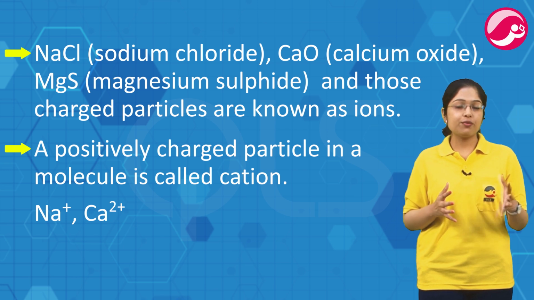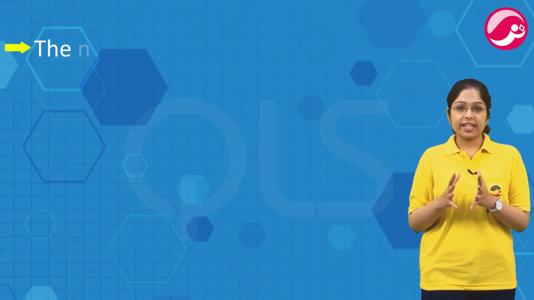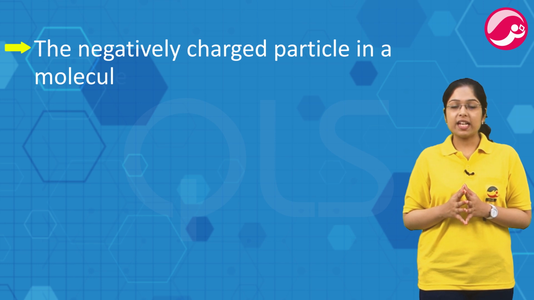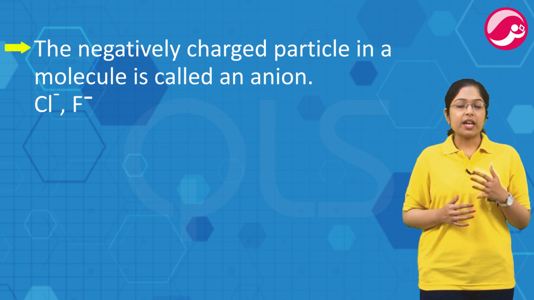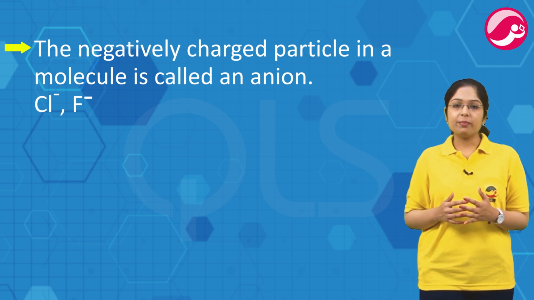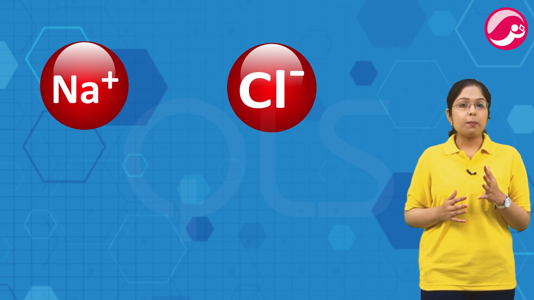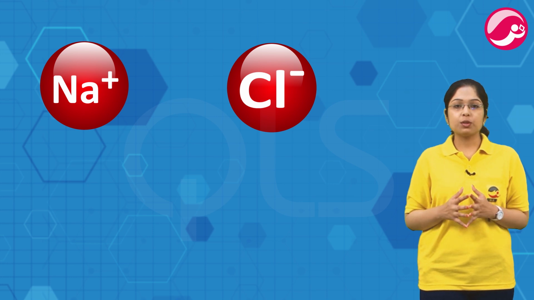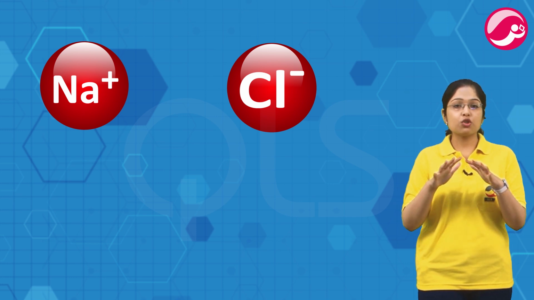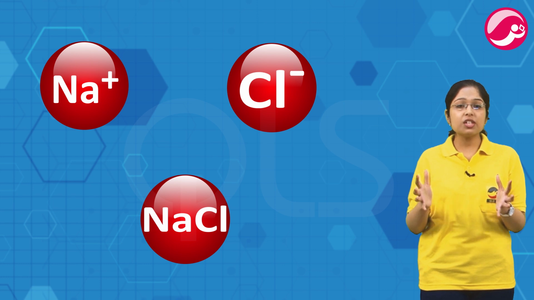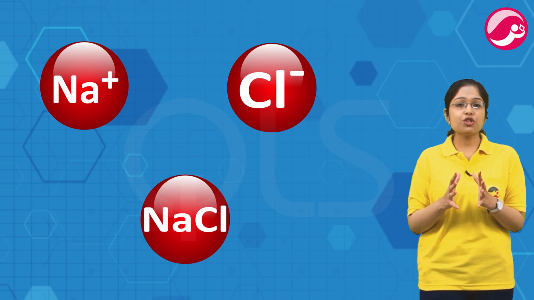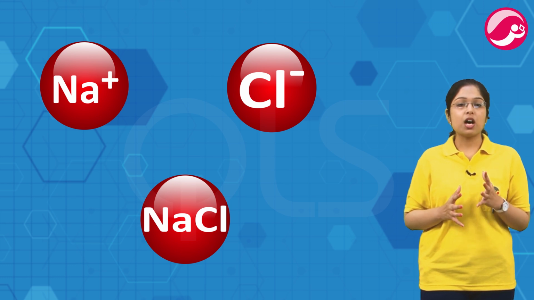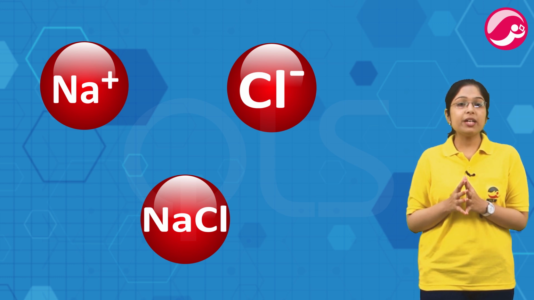Metals जो हैं वो cation form करते हैं हमेशा. The negatively charged particles in a molecule is called as anion. For example, Cl-, F-. Anions are usually formed by non-metals. Charge सिर्फ charged particles पे होता है, ions पे होता है. नेट चार्ज ऑफ द कंपाउंड, पूरा जो कंपाउंड है उसका जो नेट चार्ज होता है, टोटल चार्ज होता है, दैट इज ऑलवेज 0. The ratio of atoms to form ionic compounds are also always constant and can be determined just